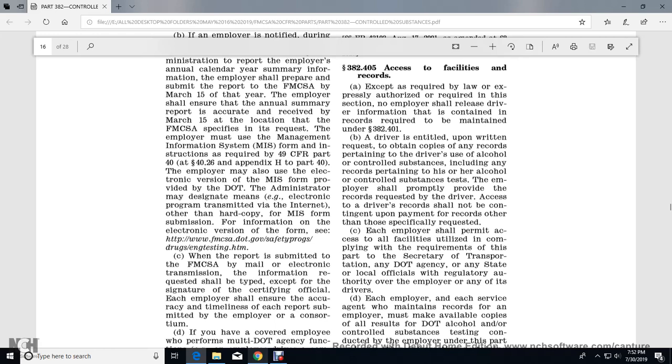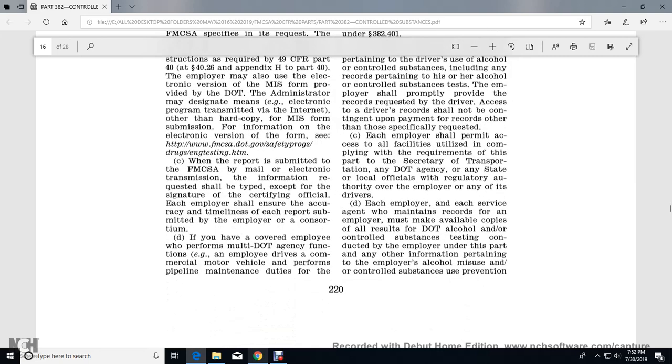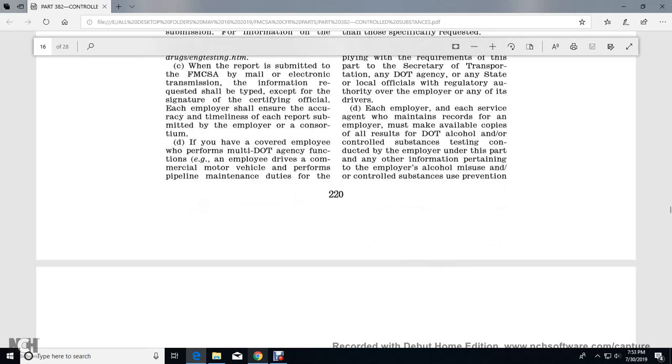Access by the driver to the records should not be contingent upon payment for the records other than those specifically requested. Each employer shall permit access to facilities used in complying with the requirements of this part to the Secretary of Transportation, any agency, any state or local official, or any regulatory authority over the employer or any of its drivers.